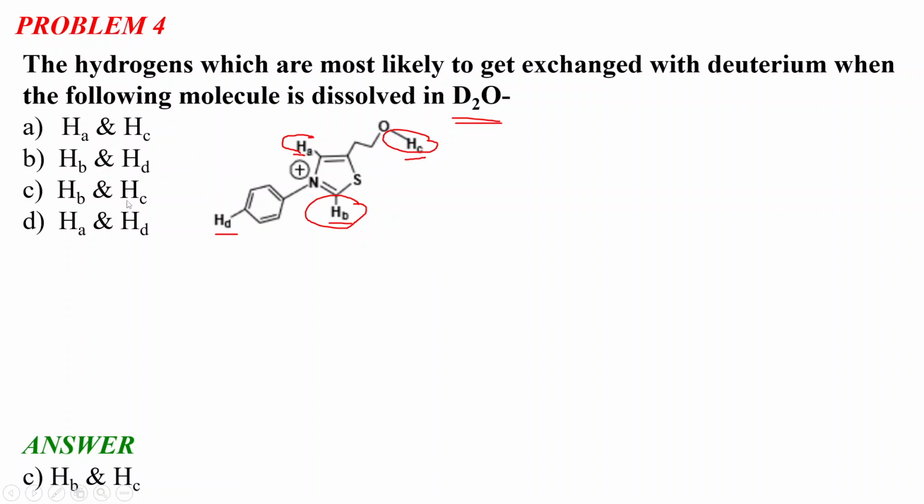So among these four options, actually HA and HC are also exchanged, so there should be two correct answers for this question. There is a mistake here in the options. Option A will also be correct, and option C will also be correct. Later I will correct it before uploading this slide PPT. Sorry for the mistake.